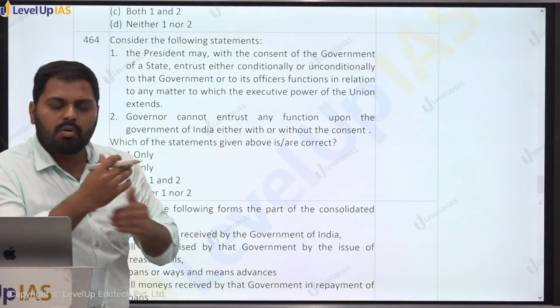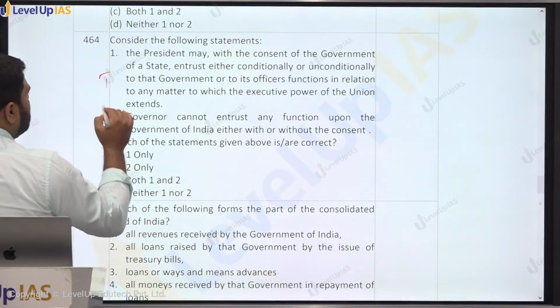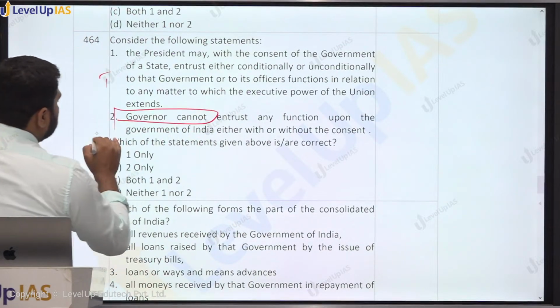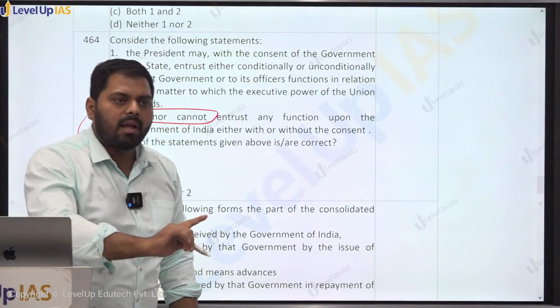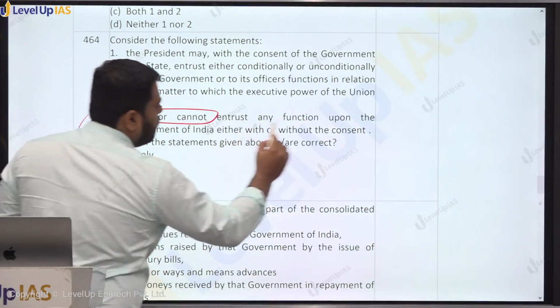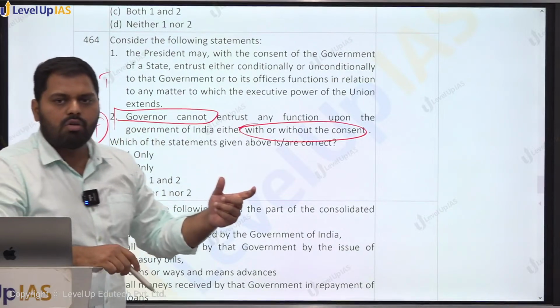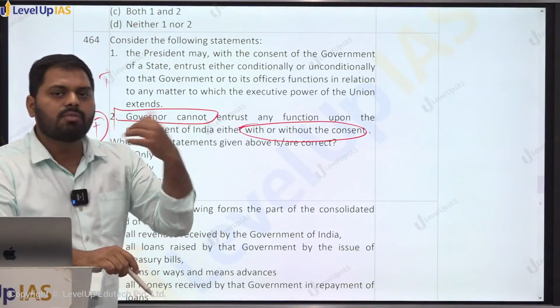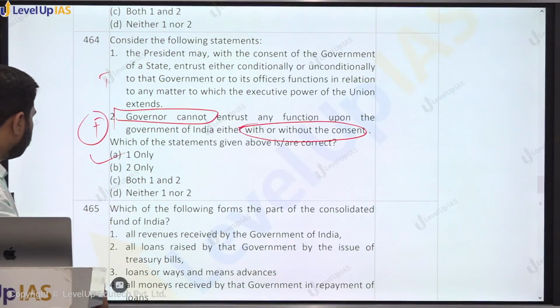Here the consent of both the parties is required and this is necessary, right? So first statement is true. Second says governor cannot, so this will be a false statement. Governor can also, but with the prior consent of the union, right? So यहां लिखा गया with or without, दोनों तरीके से नहीं कर सकता. So without the consent governor cannot do, but with consent governor can also transfer the executive powers. So A is the answer.